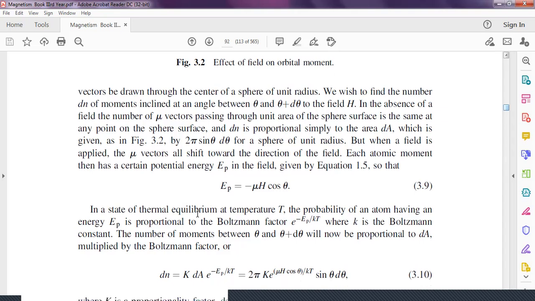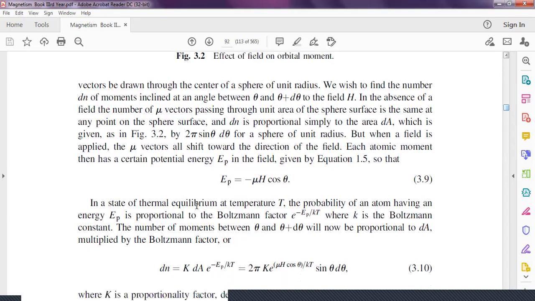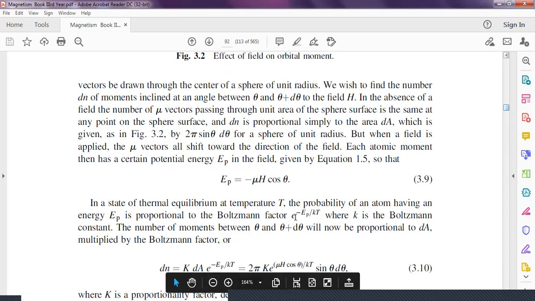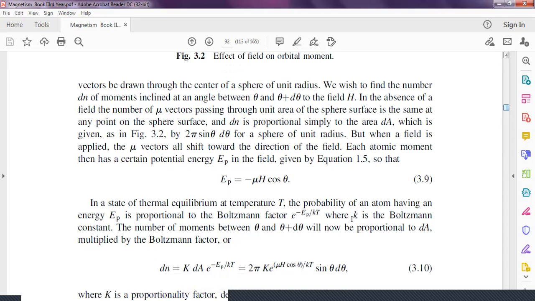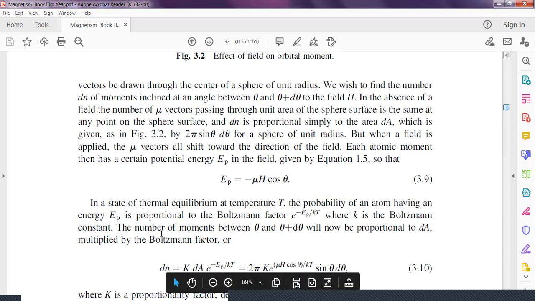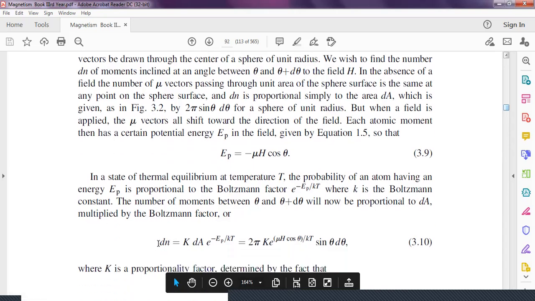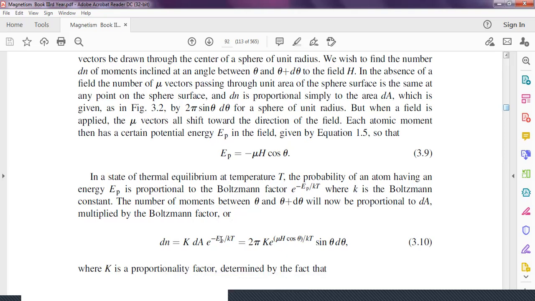In the state of thermal equilibrium at temperature T, the probability of an atom having an energy EP is proportional to the Boltzmann factor, that is, e to the power minus EP upon kT, where k is the Boltzmann constant. The number of moments between theta and theta plus d theta will be proportional to the area dA multiplied by the Boltzmann factor. This is the number of atoms present in that particular area, with a proportionality constant and the Boltzmann factor. These are the atoms which align with this moment of potential energy EP.